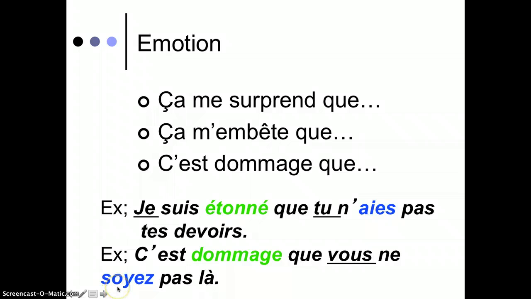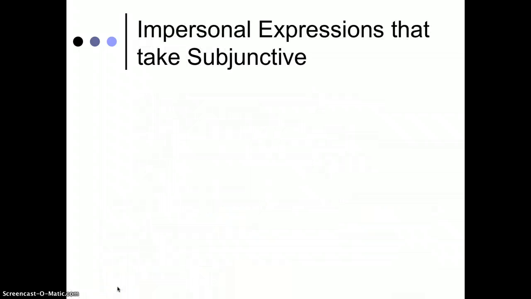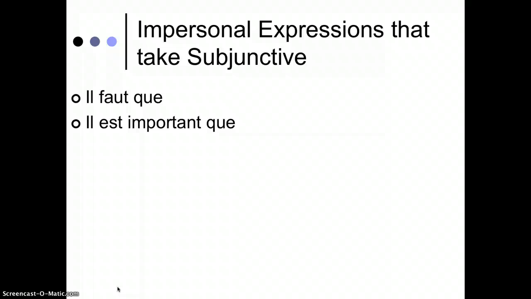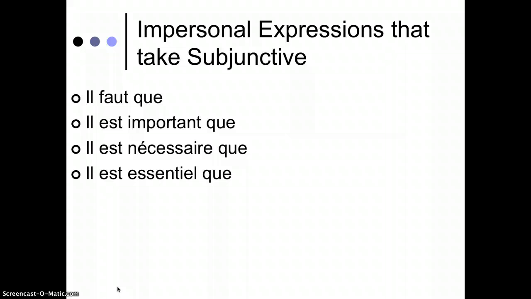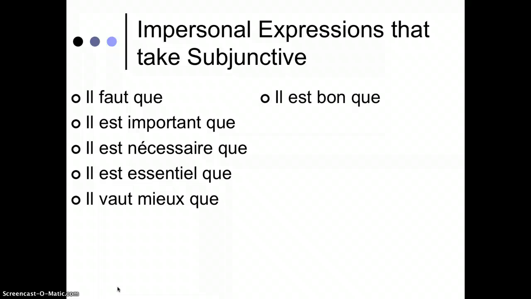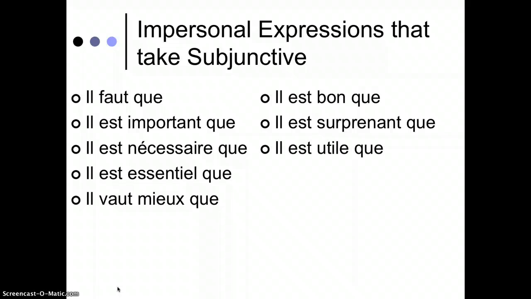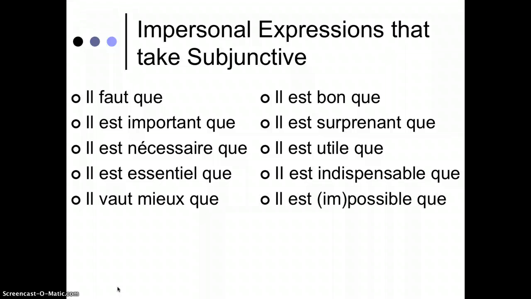That's être. All right, some impersonal expressions you have to use the subjunctive with. Il faut que, it is necessary that. Il est important que, it is important that. Il est nécessaire que, it's necessary that. Il est essentiel que. Il vaut mieux que, it would be better that. Il est bon que, it is good that. Il est surprenant que, it is surprising that. Il est utile que, it is useless or useful that. Il est indispensable, it is indispensable. It's like necessity. Il est possible or impossible. Either one of those will take the subjunctive.